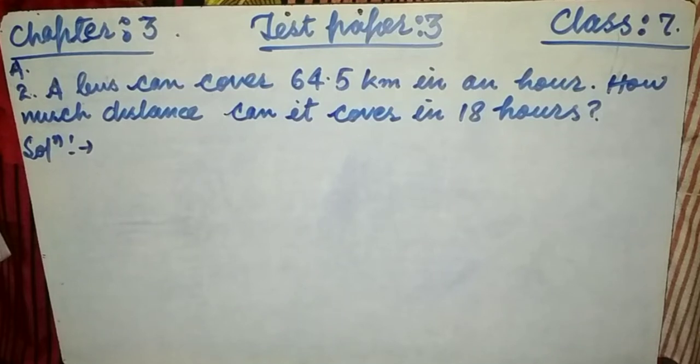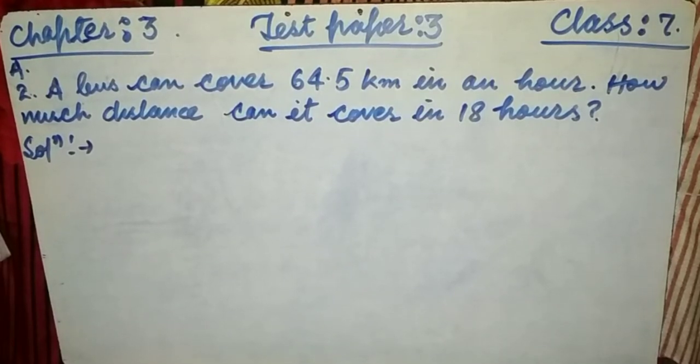So, test paper third, chapter number third, decimals. This is only for a revision, friends. I know you all are conversant about decimals, so here we will solve test paper third.